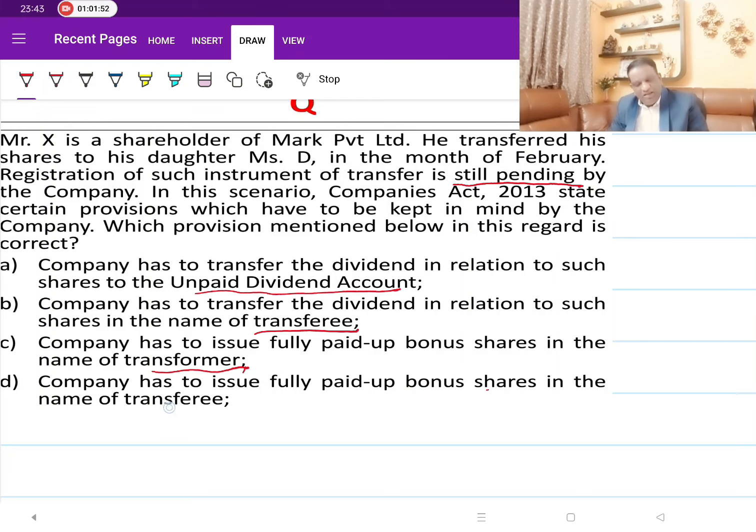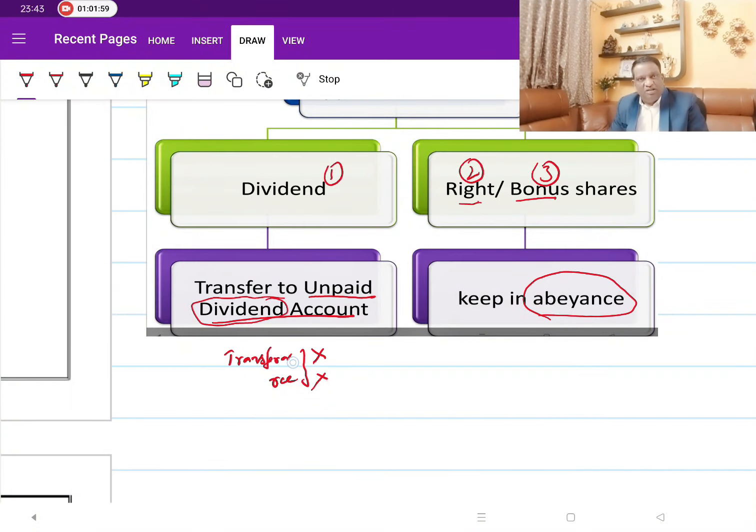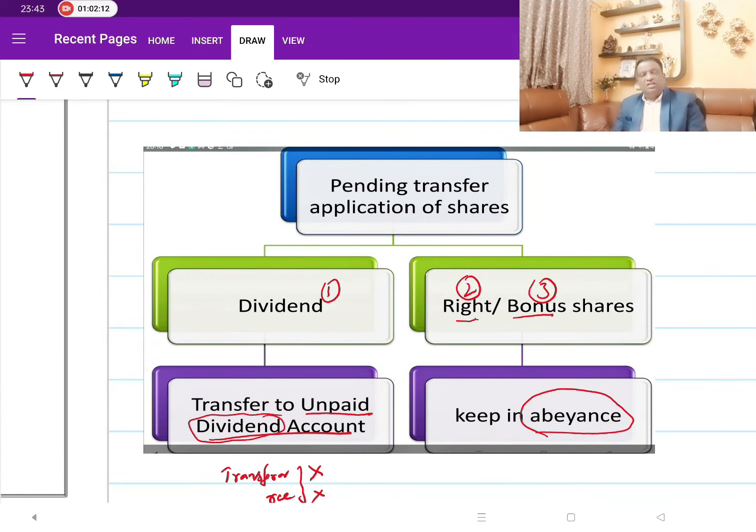So, as I talked about here, that is how you have to learn. Will they give it to the transferor? No. Will they give it to the transferee? No. Then what do they do? They keep it in this unpaid dividend account. But if it is right shares or bonus shares, they are going to keep it in abeyance. This is what they will do if the transfer of shares is pending. That is how we have to look at it.